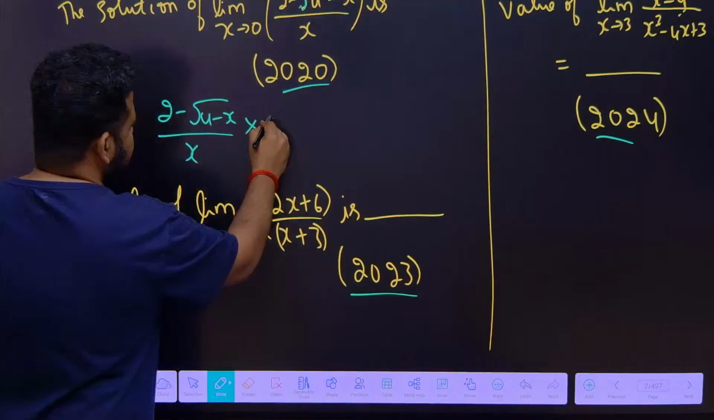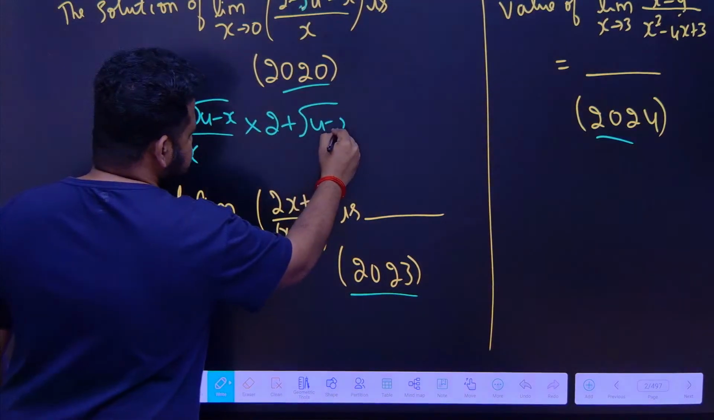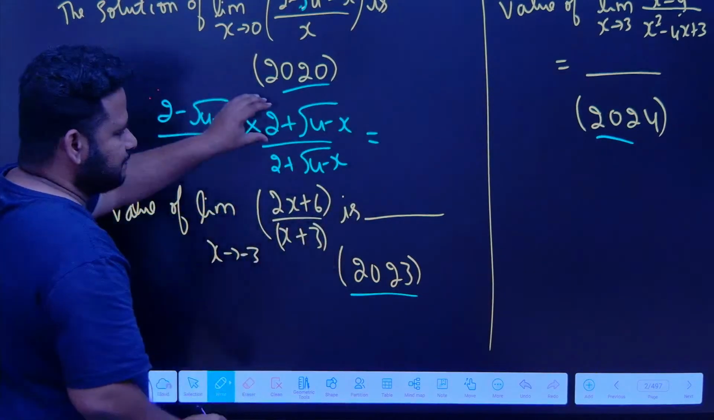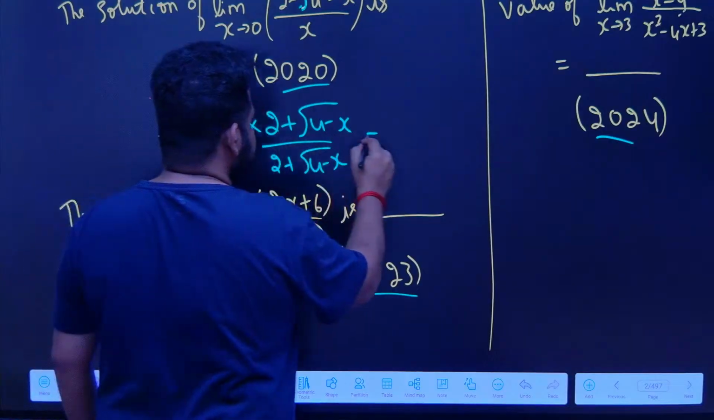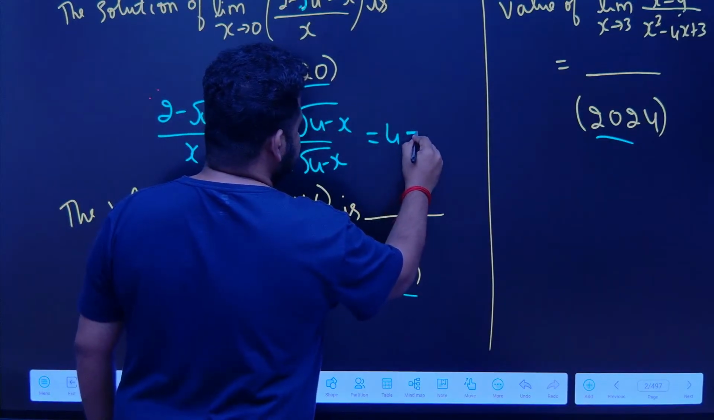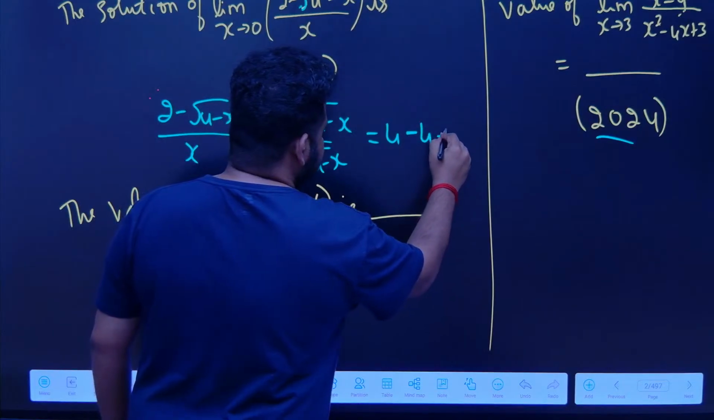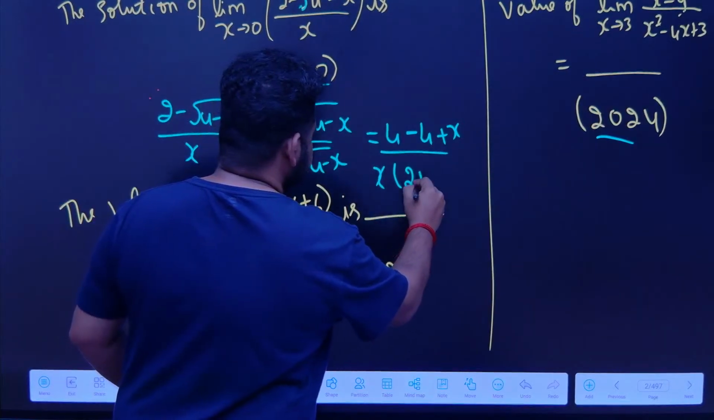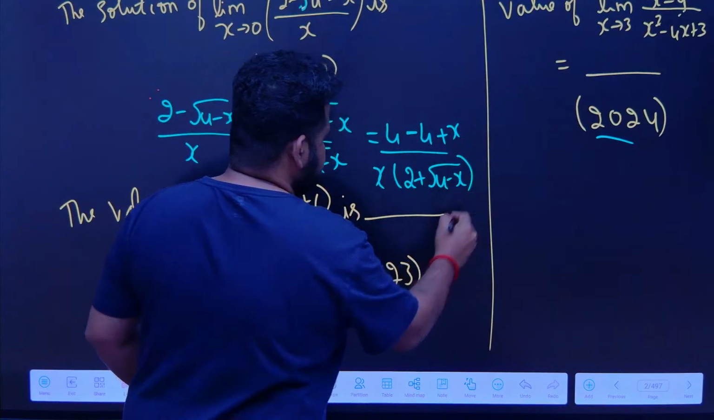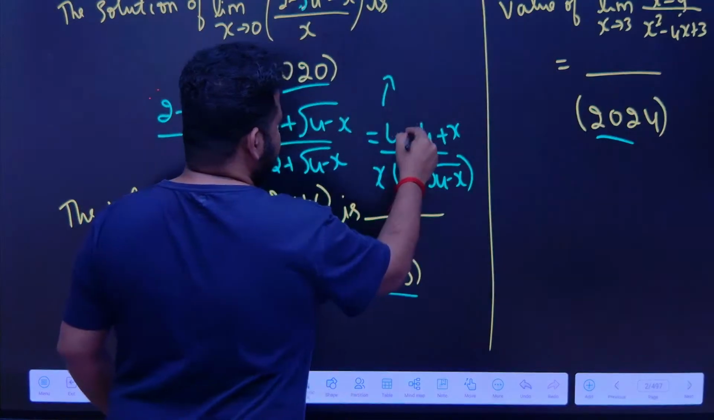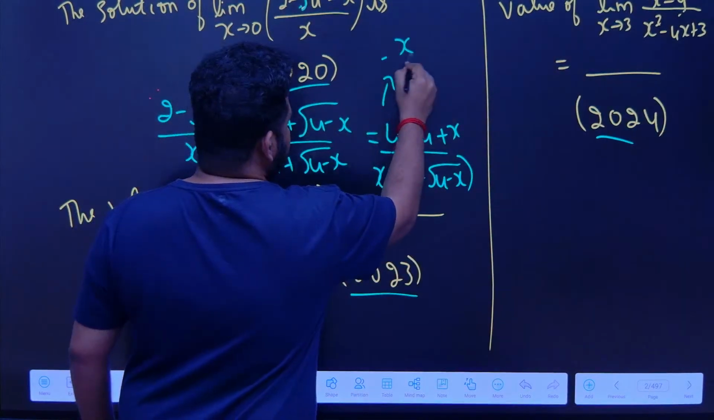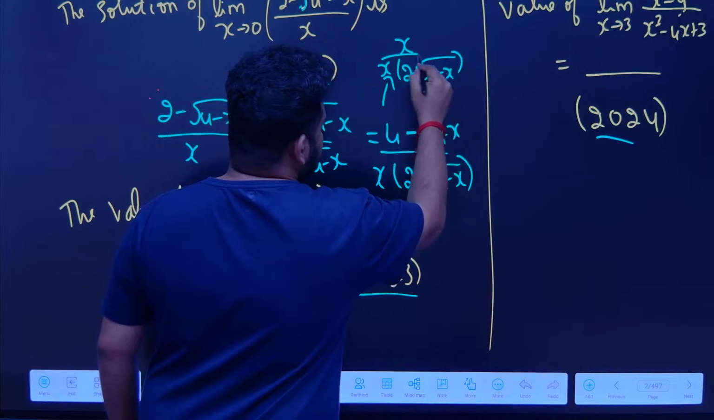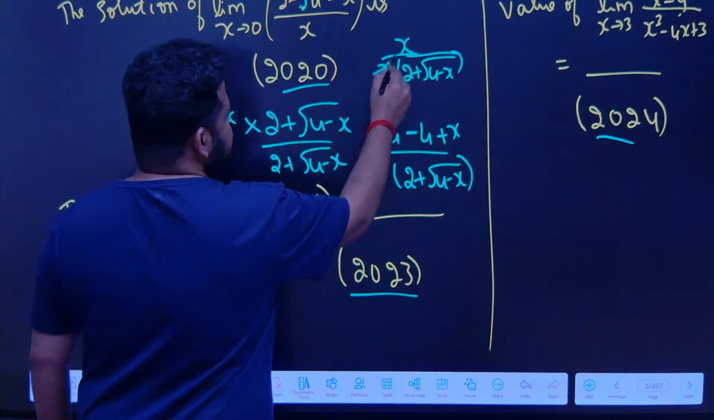If I rationalize it, I multiply by 2 plus square root of 4 minus x, over 2 plus square root of 4 minus x. A minus b into a plus b is a square minus b square. So a square is 2 square, which is 4, minus b square, which is minus 4 plus x. This is divided by x into 2 plus square root of 4 minus x. So 4 minus 4 is 0, and we have x by x into 2 plus square root of 4 minus x. Now this x and x I can cancel.